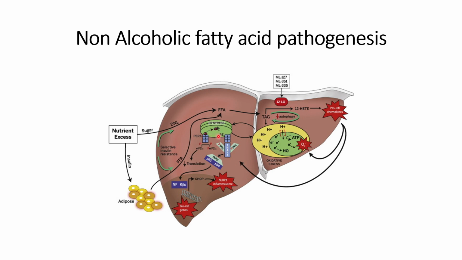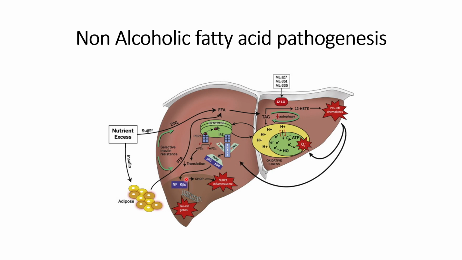Or we can say that the more proteins are formed, the more unfolded proteins there are, and that will create ER stress within the cells. Because of this, several signaling pathways get triggered, such as the IRE1 pathway, and the triggering of this pathway will lead to the upregulation of genes involved in inflammation, or pro-inflammatory genes, such as the CHOP protein.